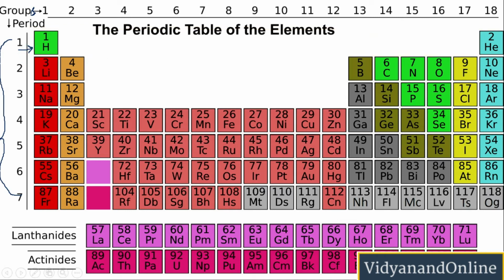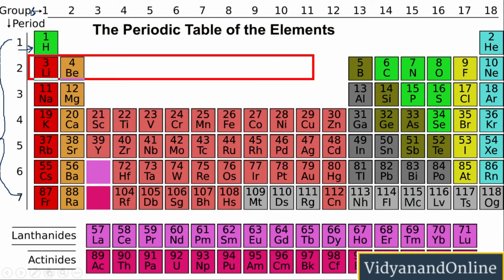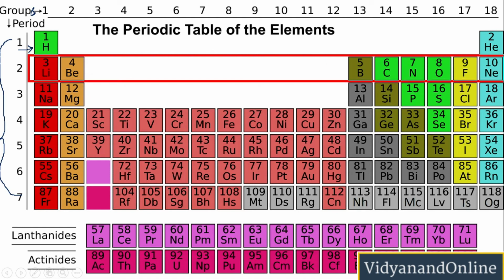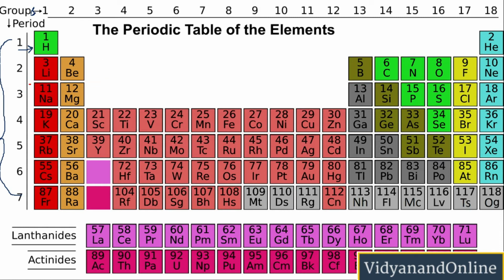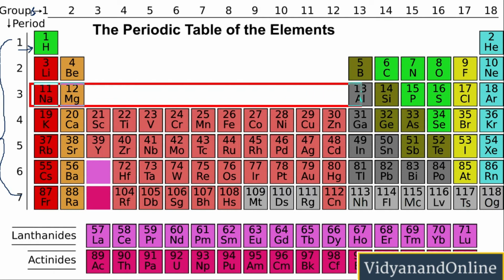If I talk about period number 2, it consists of 8 elements, and these elements are lithium, beryllium, boron, carbon, nitrogen, oxygen, fluorine and neon. It is called a short period because it consists of 8 elements only. Now if I talk about the third period, the third period again consists of only 8 elements. That is why it is also called a short period. It consists of sodium, magnesium, aluminium, silicon, phosphorus, sulfur, chlorine and argon.